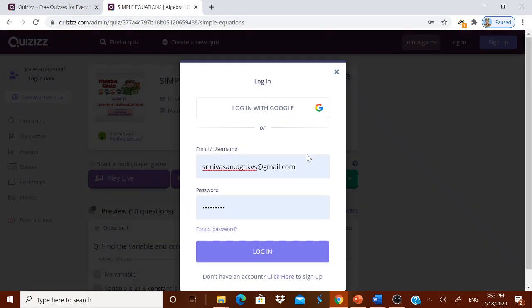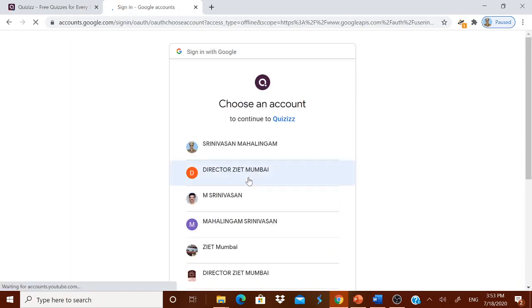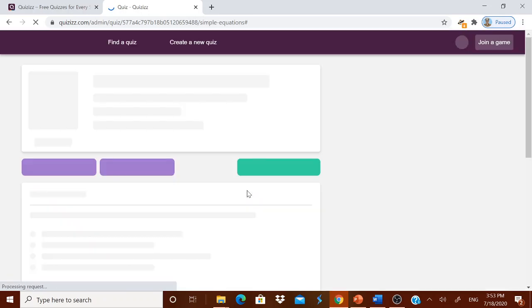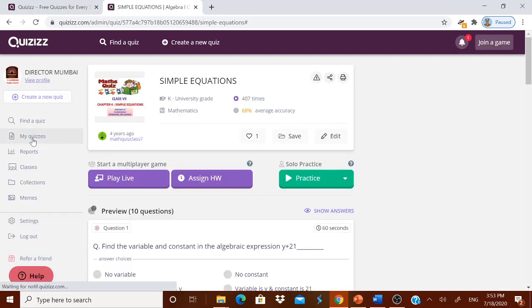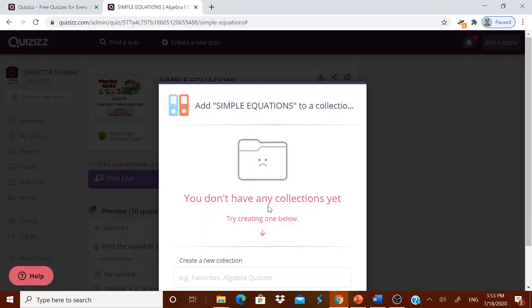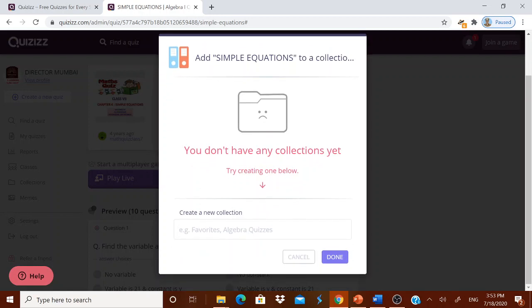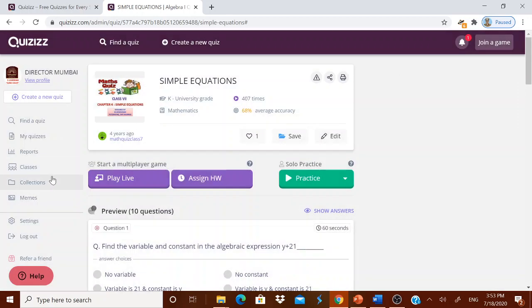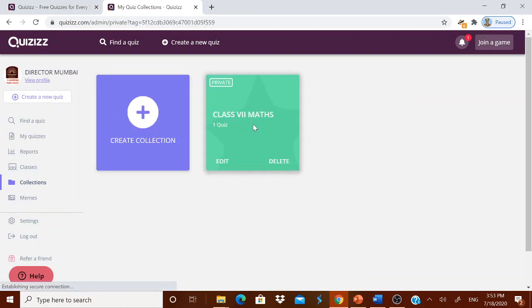Login now. I think I will log in with Google once again, with that director Z one I will open. You open with your account. Okay, now it has opened. Now it has become a part of it. Simply click save. Now create a collection. I think class 7th maths. Then create. And then quiz added, done. Then go to the collections, class 7 maths.